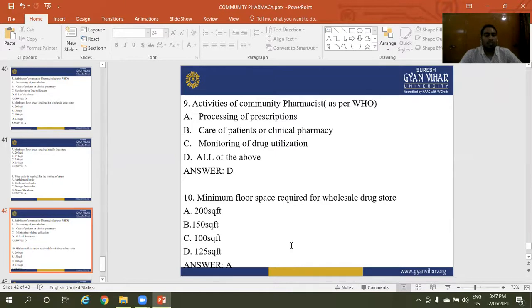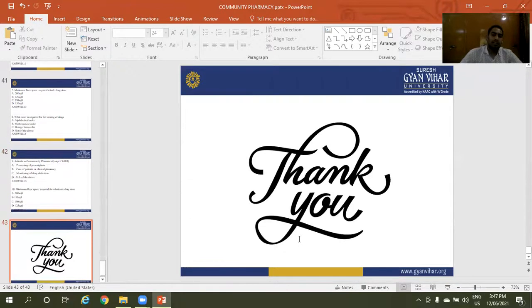Minimum floor space required for a wholesale drug store. Option A is 200 square feet. Option B is 150 square feet. And option D is 125 square feet. The right answer for the minimum floor space required for the wholesale drug store is 200 square feet. The right answer is A.